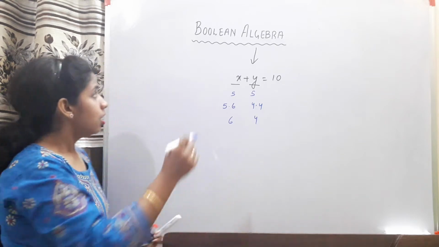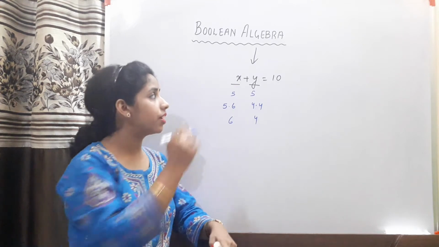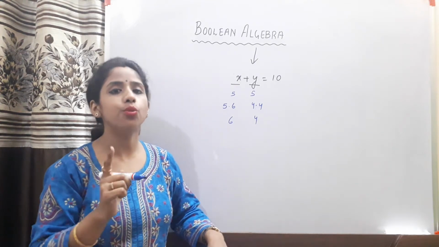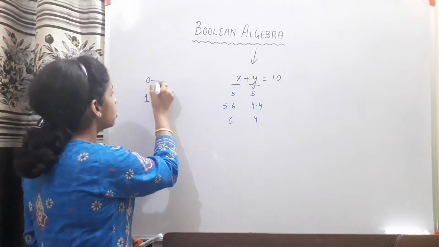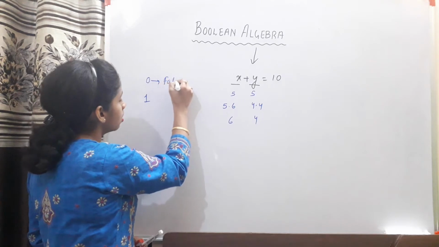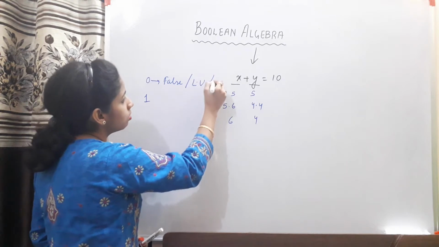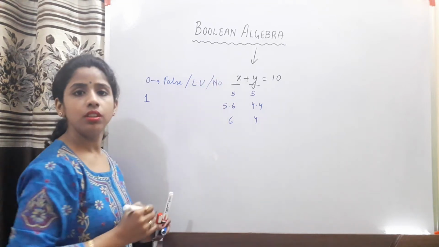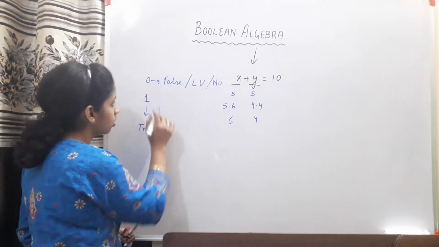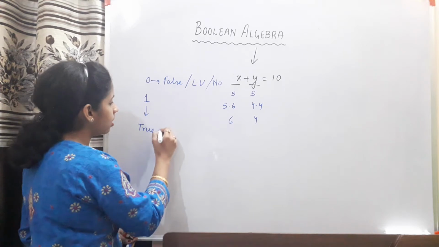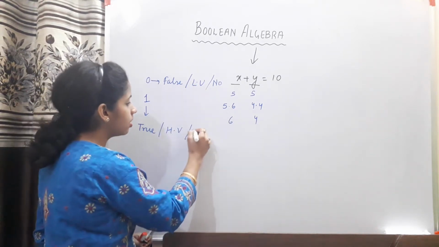But Boolean algebra is a special case of algebra in which a variable can have only and only two values, that is 0 and 1. Here 0 means false or low voltage or no. And 1 is interpreted as true as opposed to false, then high voltage as opposed to low voltage, and then yes.